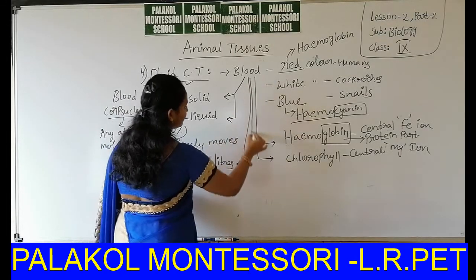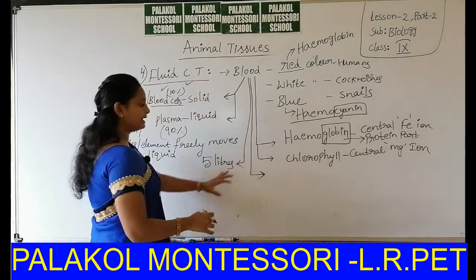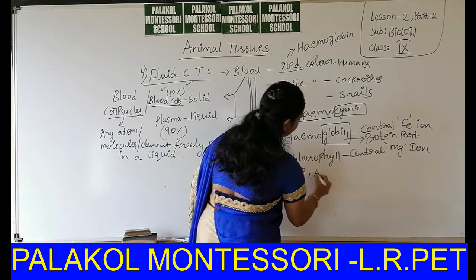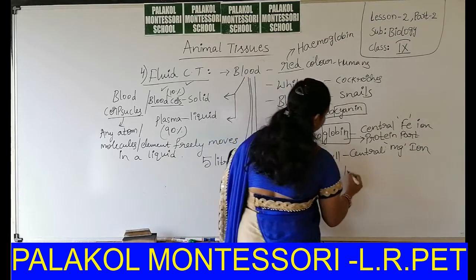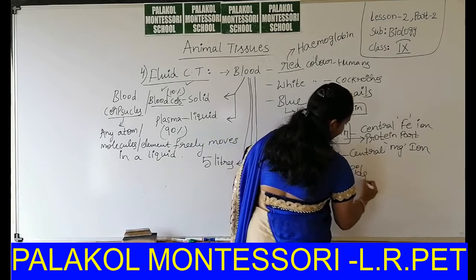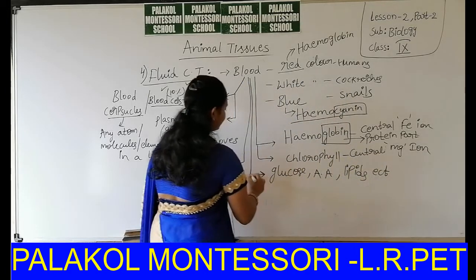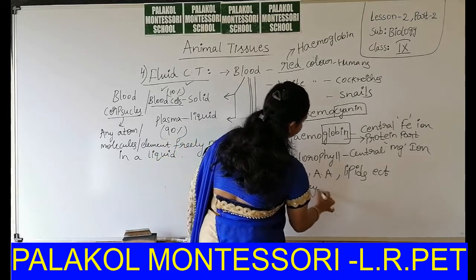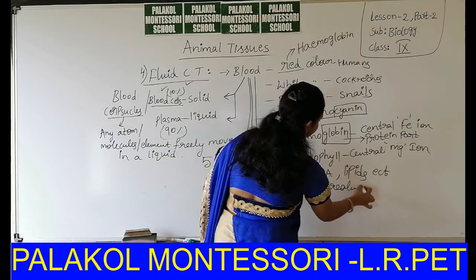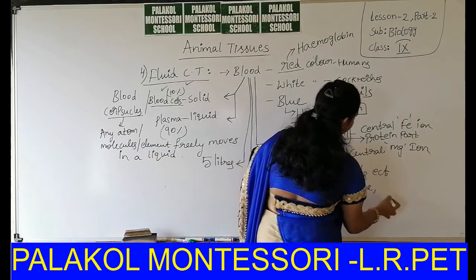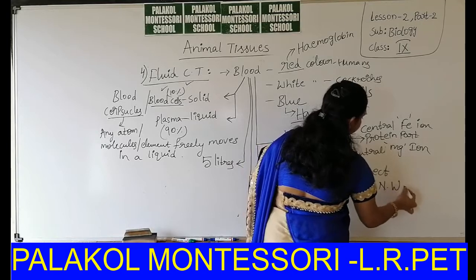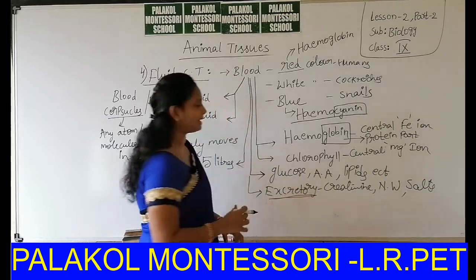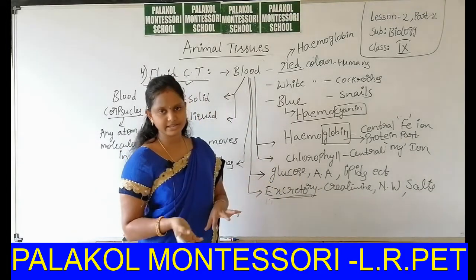Okay, then blood has important materials like glucose, amino acids, lipids and etc. They also have excretory materials like creatinine, then nitrogenous wastes and excess salts, etc. That means blood is a combination of important materials and excretory materials.